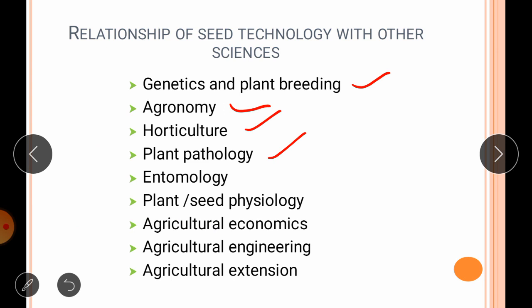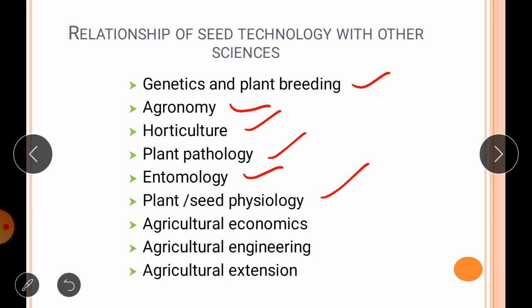Okay. The next branch is entomology. Like plant pathologists, the entomologists provide the package in regard to pest control during crop production and seed storage in order to ensure good seed quality and minimum losses during storage. The next one is plant or seed physiology.